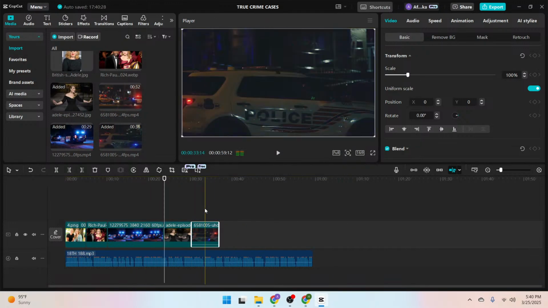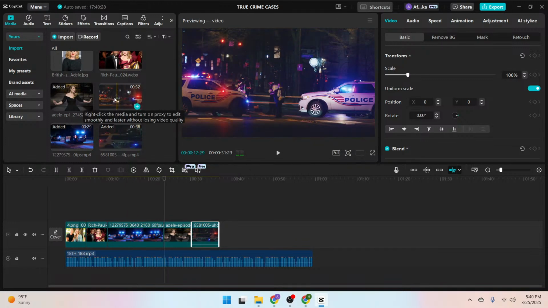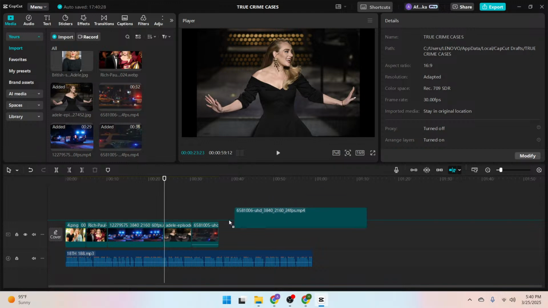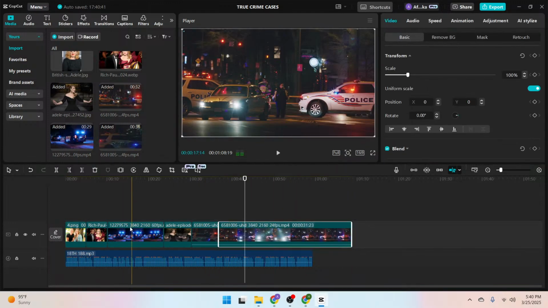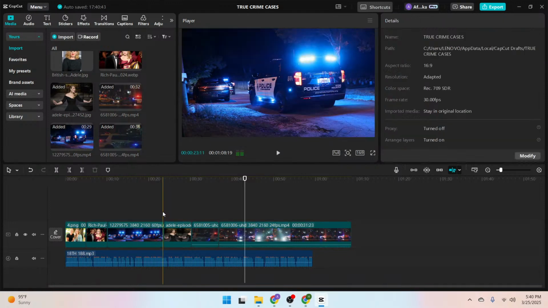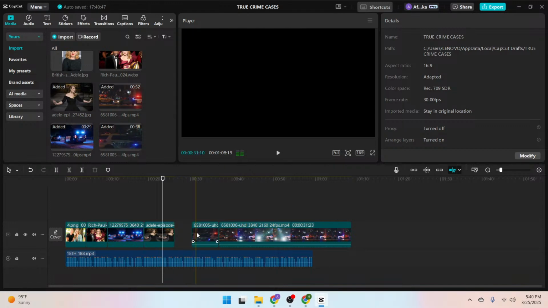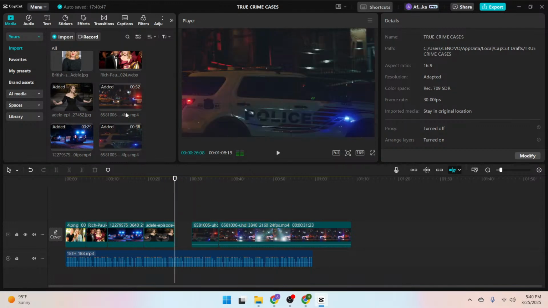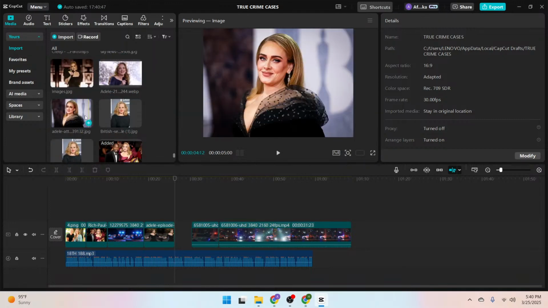So we've added this one, we've added this, this. Now I'm going to add this too. Okay, so this is how you can easily do it. I'm going to compress this further. So if you want to add further images here, you can also add them.